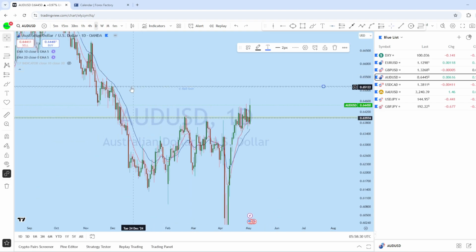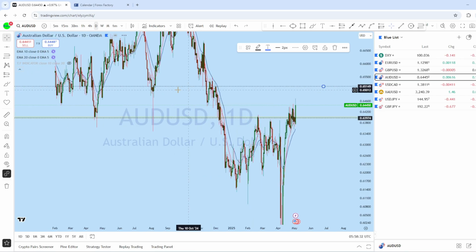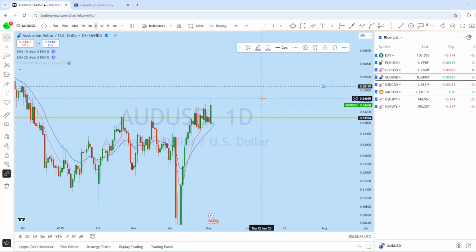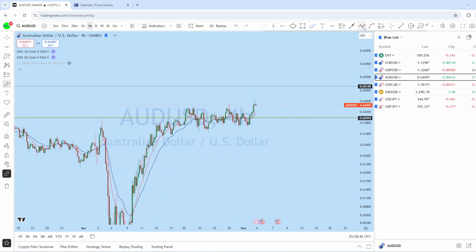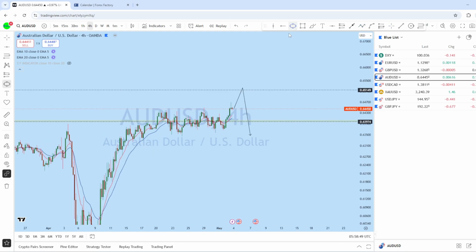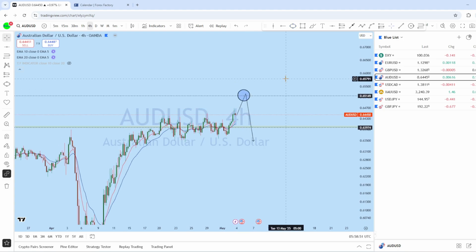We can see that this is an important level of long-term resistance here, and it also acted as a support in the past. We could see the market potentially continue to the upside for a deeper liquidity grab and then return again for a deeper pullback. So this could be the wave for the upcoming week on AUD USD.